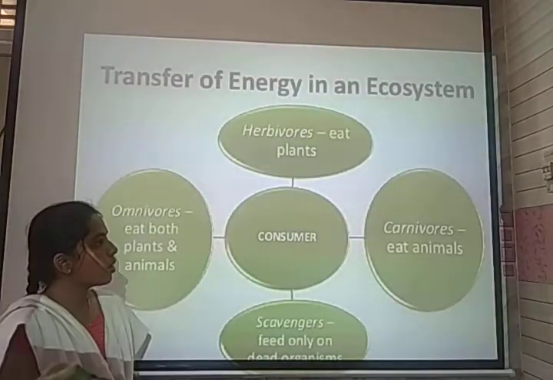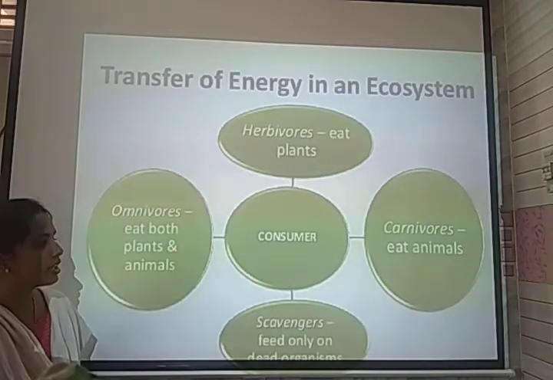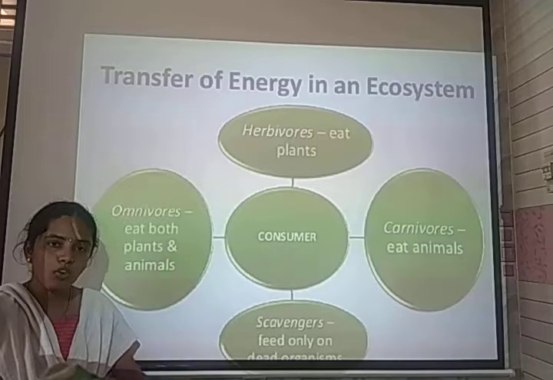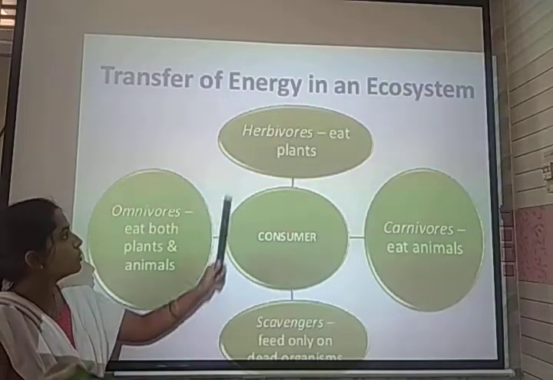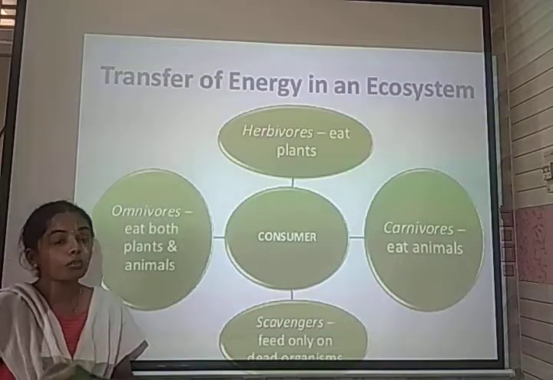So here in the trophic level, the energy is transferred from one individual to another through a series of consumers. These consumers involve herbivores, carnivores, scavengers and even omnivores.